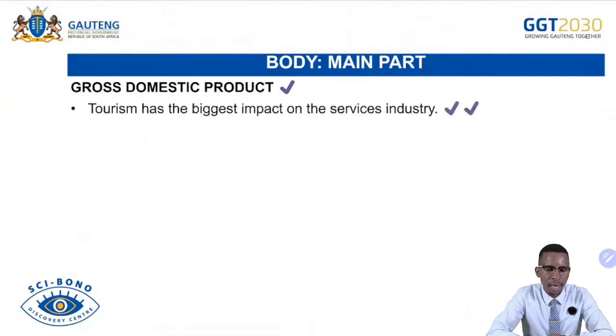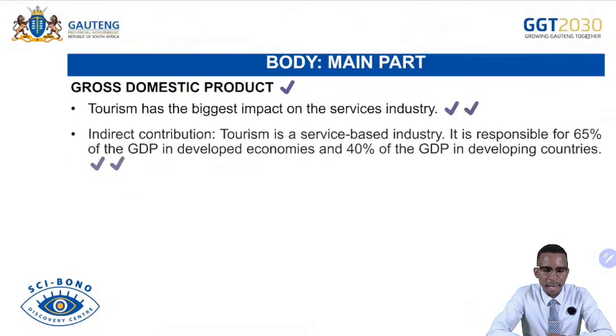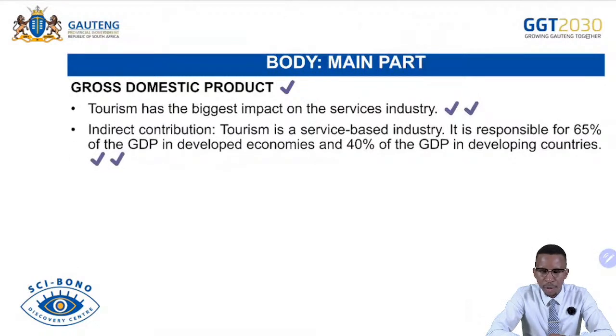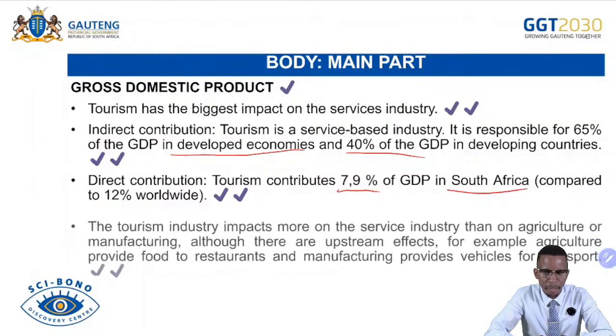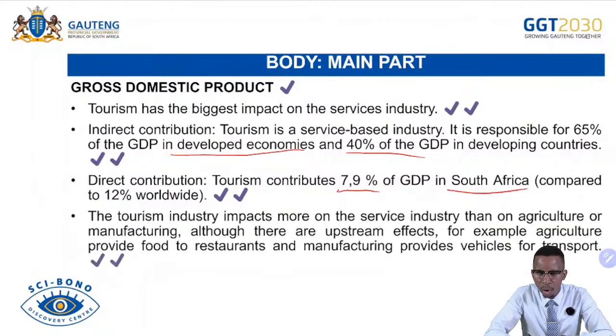And then gross domestic product. Tourism has the biggest impact on the services industry. Indirect contribution: tourism is a service-based industry. It is responsible for 65% of GDP in developed countries and 40% of GDP in developing countries. And then direct contribution: tourism contributes about 7.9% of GDP in South Africa compared to the worldwide 12%. The tourism industry impacts more on the service industry than on agriculture or manufacturing, although there are upstream effects.